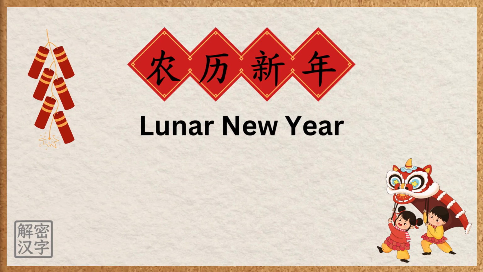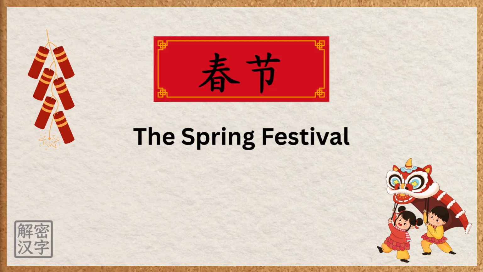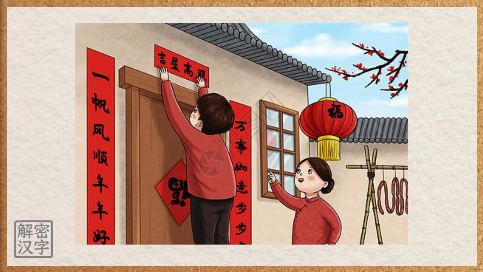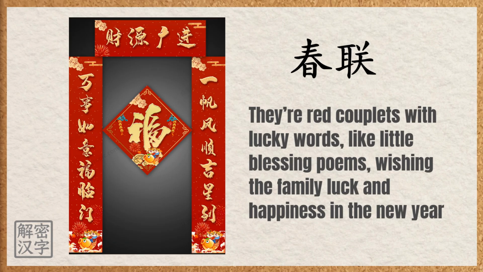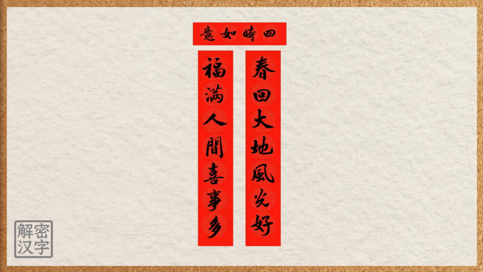In China, Lunar New Year is also called Chunjie, the Spring Festival. Around this time, families decorate their doors with chūn, Spring Festival couplets. They're red couplets with lucky words, like little blessing poems, wishing the family luck and happiness in the new year. A set of chūn has 3 parts.